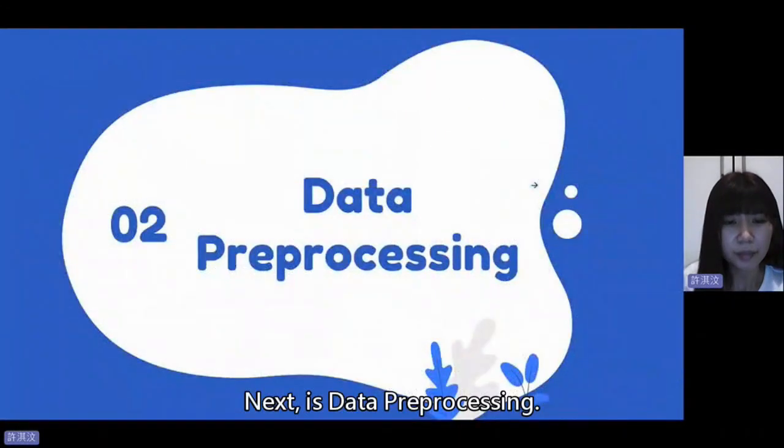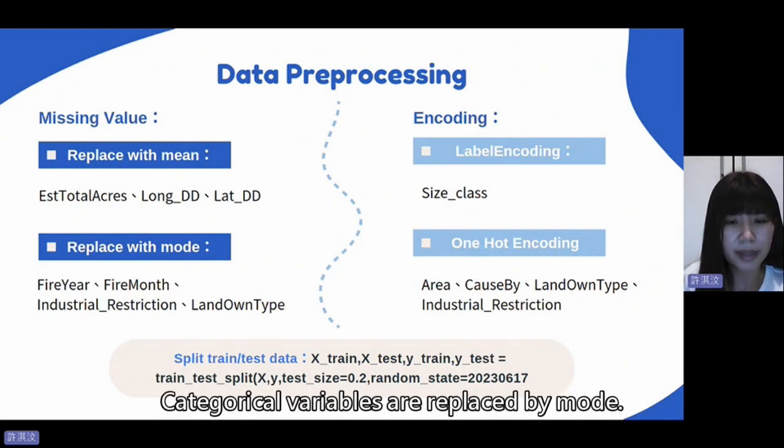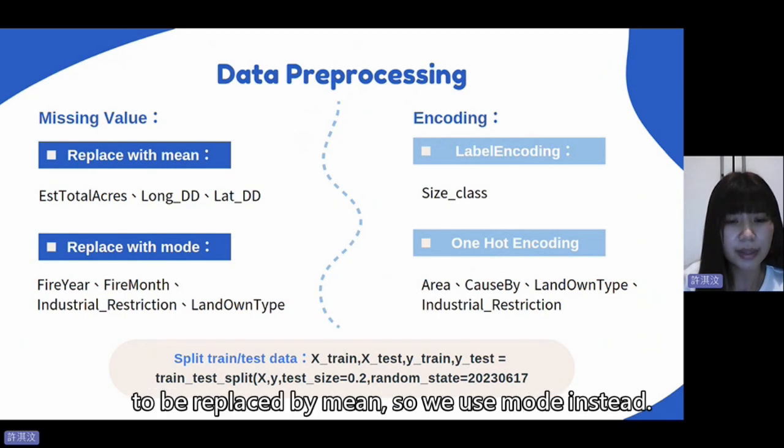Next is data parsing. Continuous variables with missing values are replaced by min. Categorical variables are replaced by mode. Because the year and month are not suitable to be replaced by min, so we use mode instead.